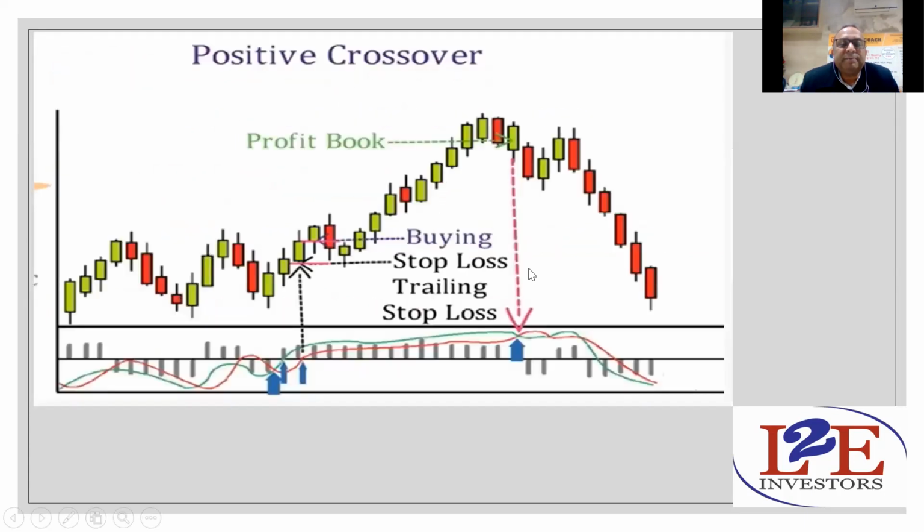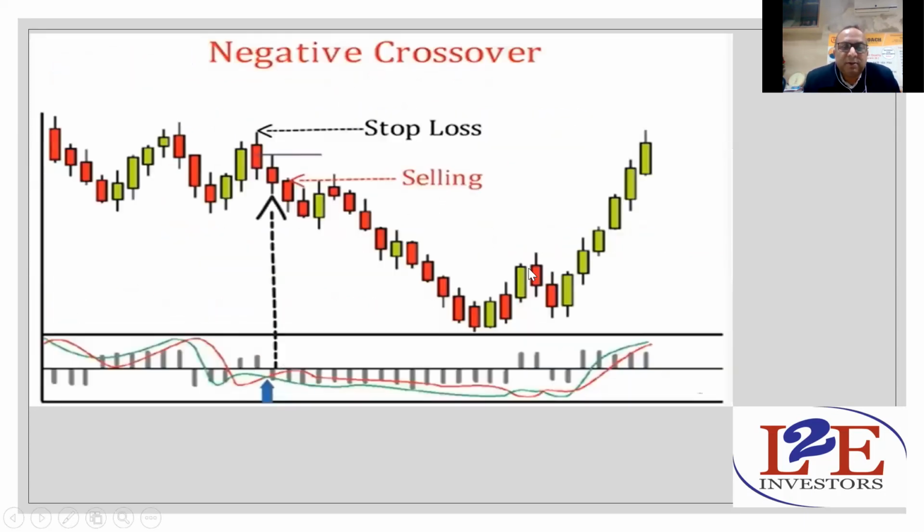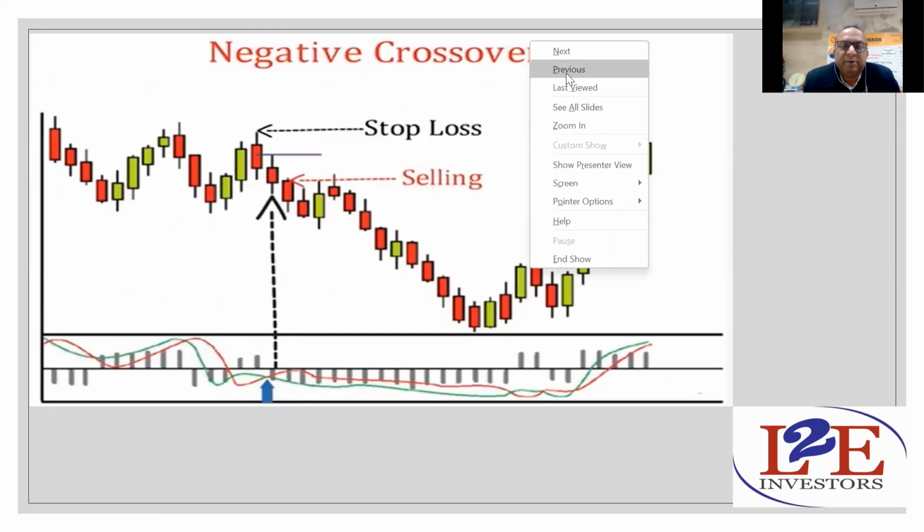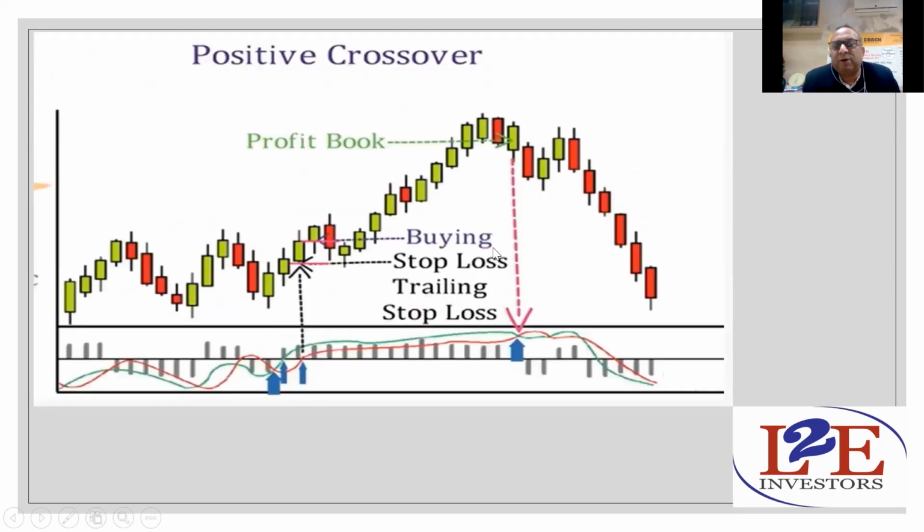Further, in a positive crossover, coming back to the previous slide, how to create a stop loss on this kind of trade. See it carefully. You get a positive crossover below the zero line. There is a positive crossover, meaning the green line is going up above the red line. You should not buy it here. You should buy once both the lines cross this particular zero line.